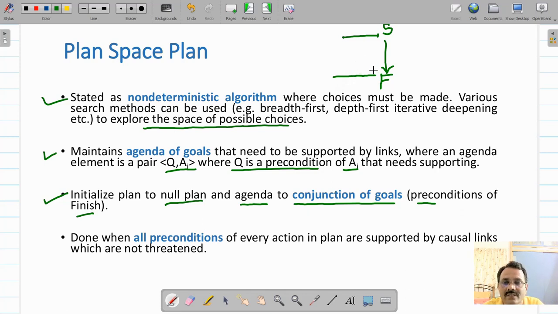So these are called the conjunction of goals. Then you will be performing this search until all the preconditions for every action are satisfied and there are no causal links which are threatened. So there should not be any flaw. You will have to repeat this until all preconditions are satisfied or no flaws are present in your plan. So this is how you can solve a problem by using plan space planning.